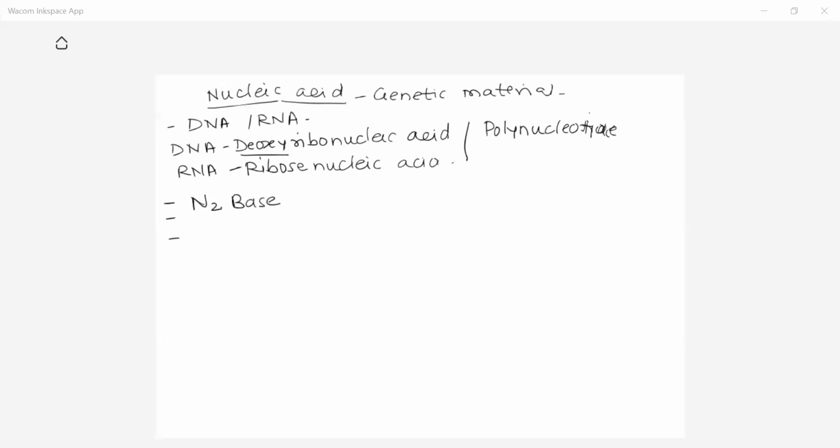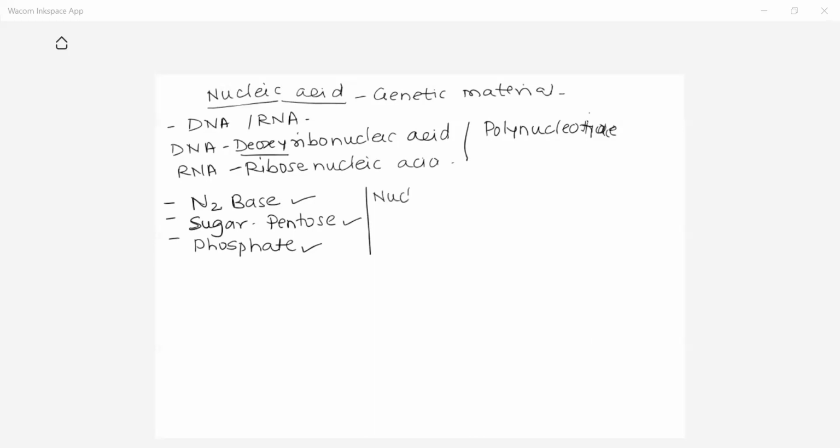DNA and RNA consist of the first component in their structure, that is nitrogen base. Second one is the sugar. That sugar is usually pentose sugar, a 5 carbon atom sugar, present in RNA as well as DNA. And the third component is the phosphate. So by using one nitrogen base, a sugar and a single phosphate, there is formation of one nucleotide.